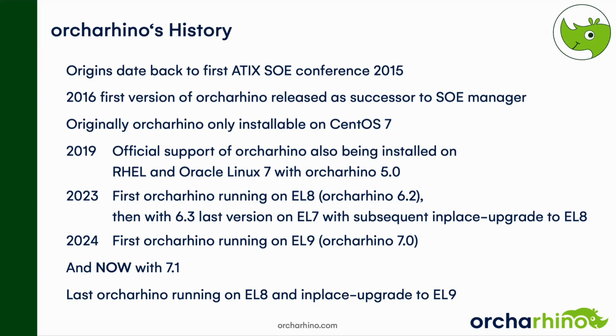The upgrade order to orcharhino 7.1 EL9 is the following. First, you need to upgrade your orcharhino server to 7.1. Once you have completed that step, you can initiate the in-place upgrade from EL8 to EL9. You are not required to upgrade to EL9 right away, but keep in mind 7.1 will be the last version with EL8 support. So before later on upgrading to 7.2, you will have to upgrade to EL9 first.